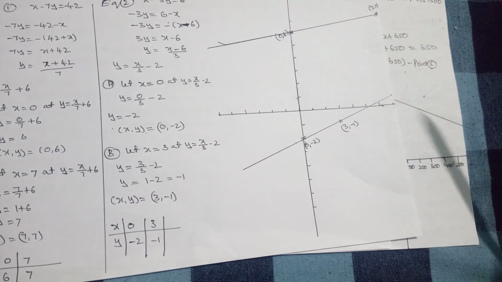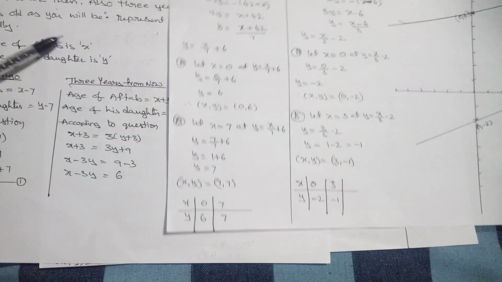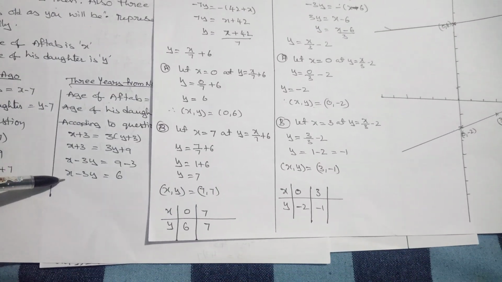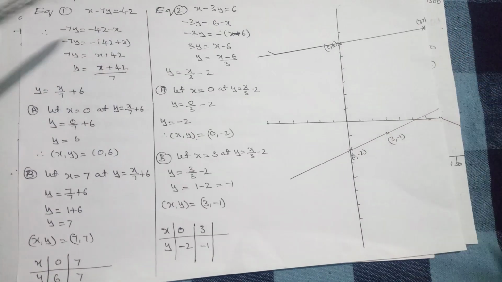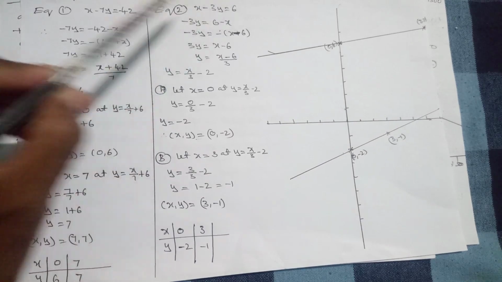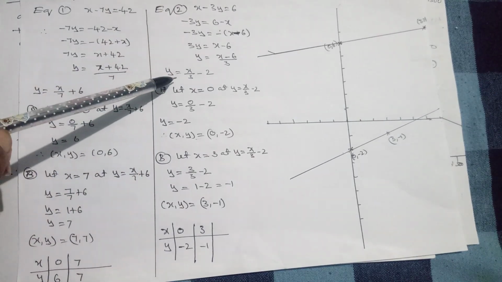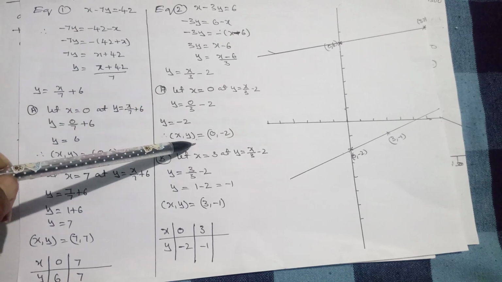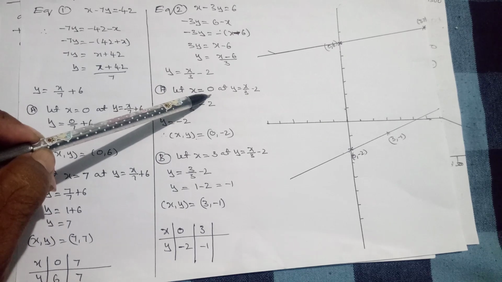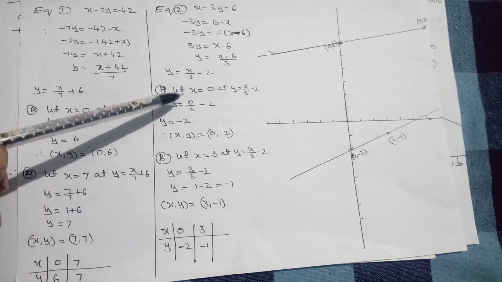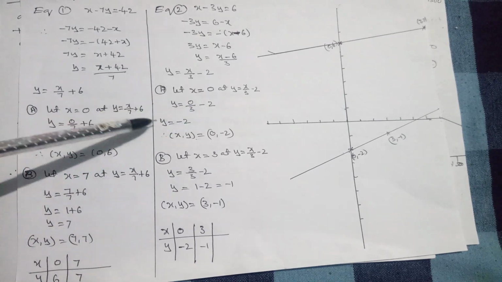Now go to the second equation. What is the second equation from the question? x minus 3y is equal to 6. Take that equation and convert into y form. To get a coordinate, choose carefully. First if you choose x is 0, then one term will be eliminated and the other value will be available.